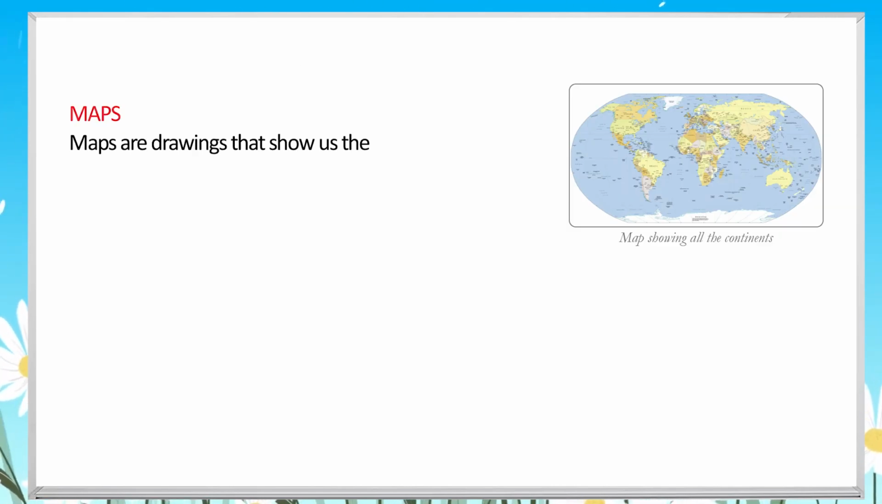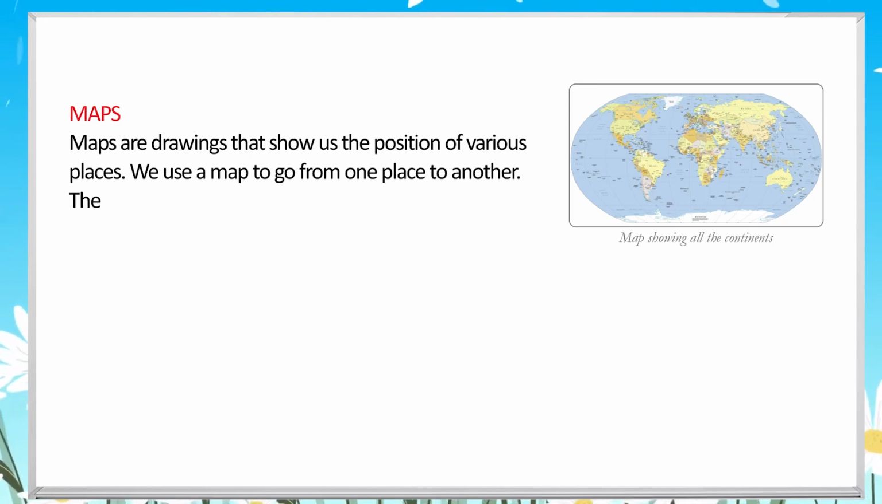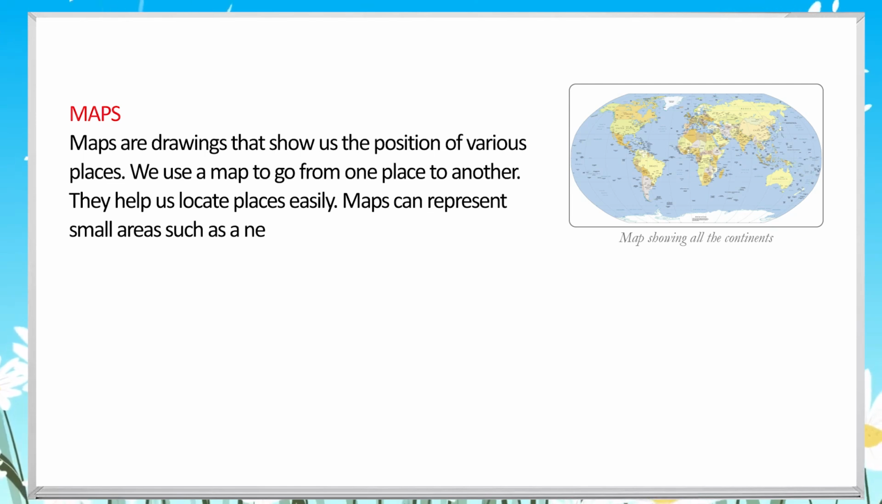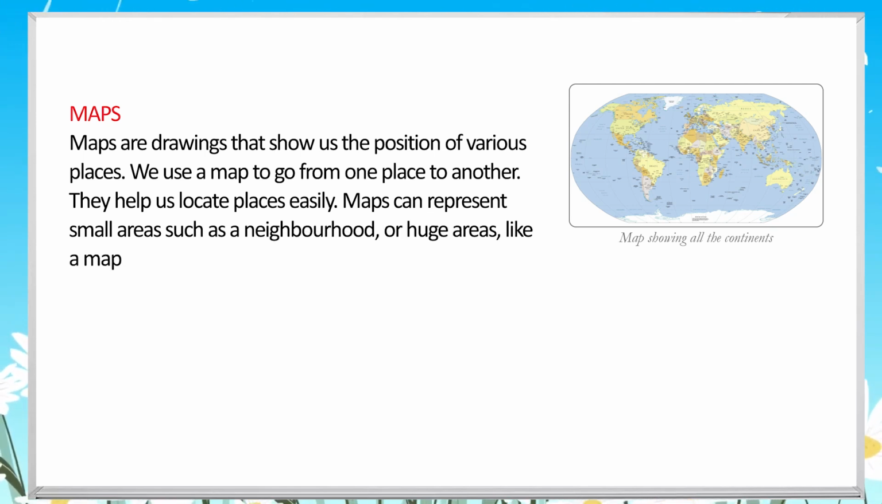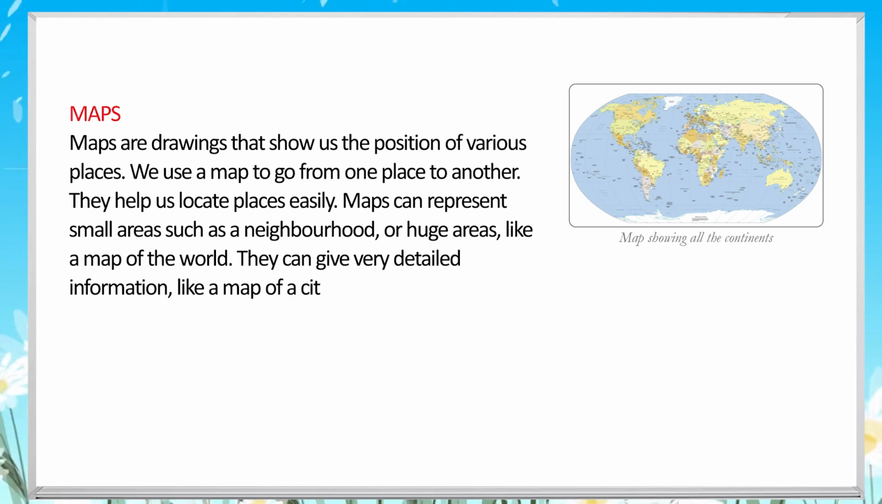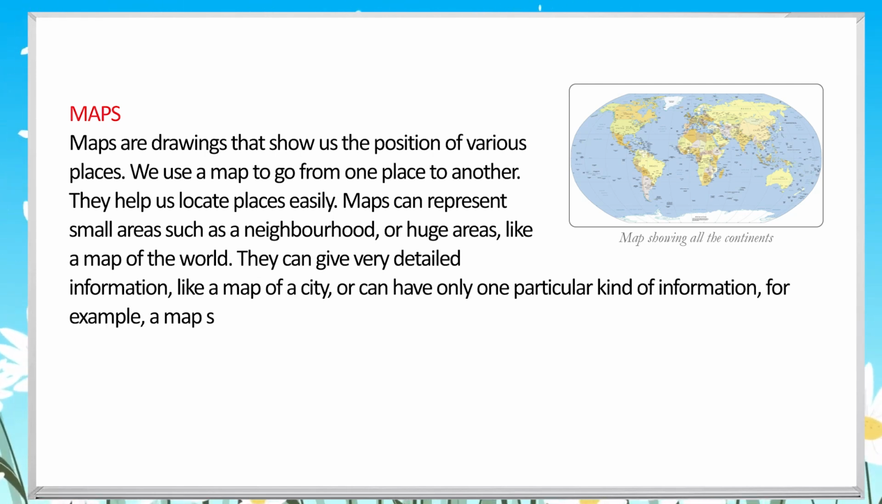Maps. Maps are drawings that show us the position of various places. We use a map to go from one place to another. They help us locate places easily. Maps can represent small areas such as a neighborhood or huge areas like a map of the world.